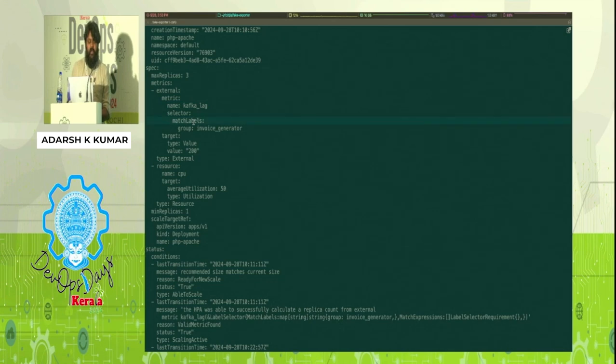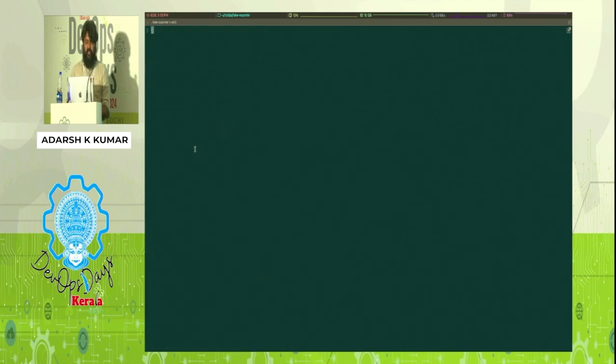And then I'm telling how it should match. Now, assume Kafka will be used by multiple services, right? Not every service should autoscale because one service has Kafka lag. How do I do that? I pass in the group name. The group will be unique. So if I'm talking to Kafka, I'll say, hey, my name is Adarsh, I need this information. So that will be based on the group name. That is the group name I'm passing, and the target value based on which I will be autoscaling.